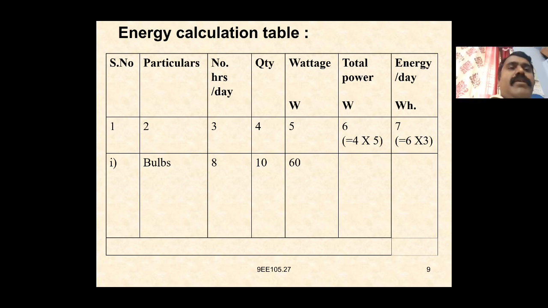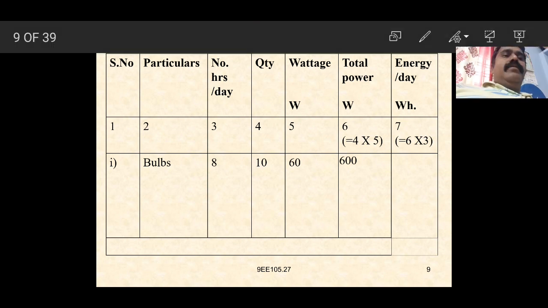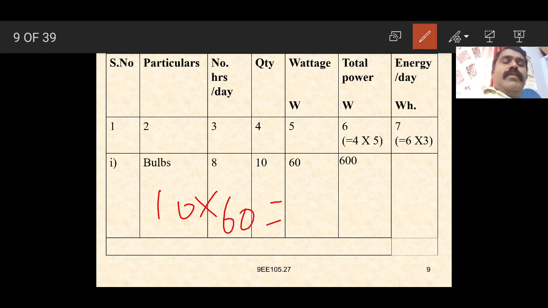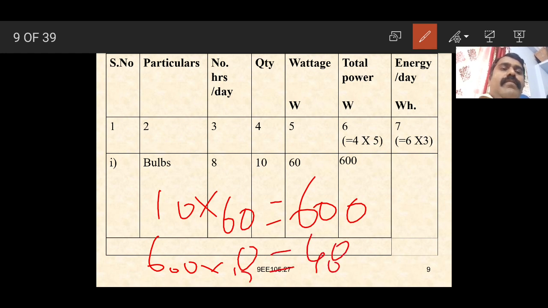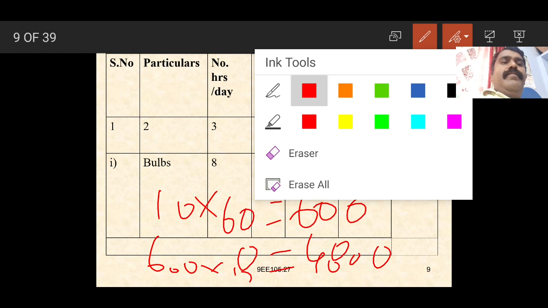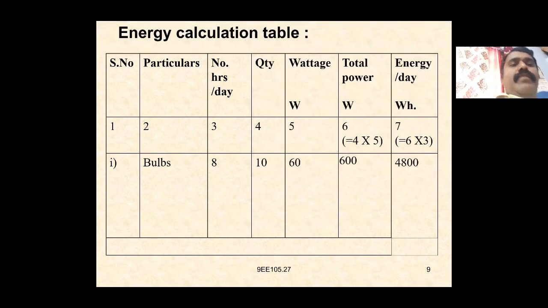Here 10 into 60, total power 600. Energy per day in watt hours is 600 into 8, so we get 4800 watt hours.